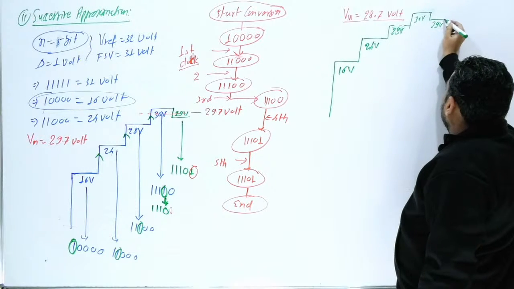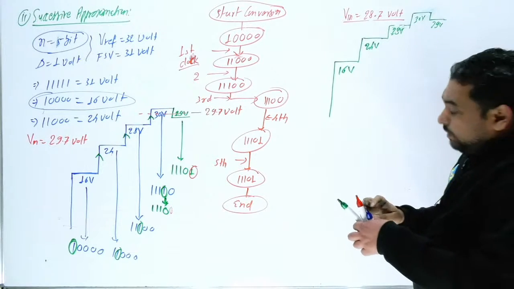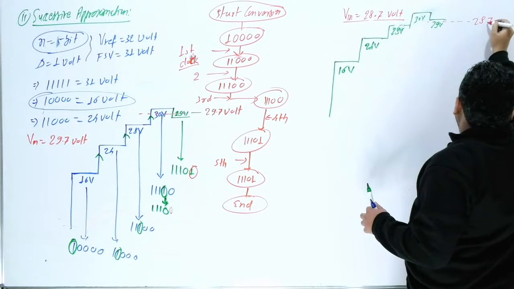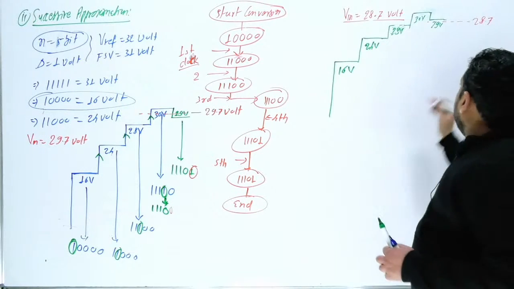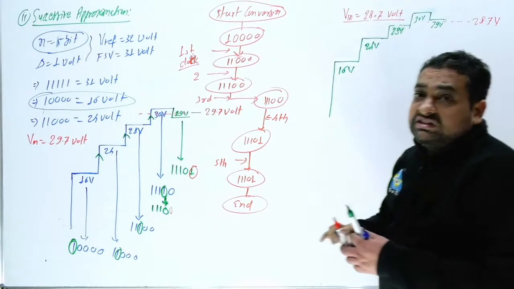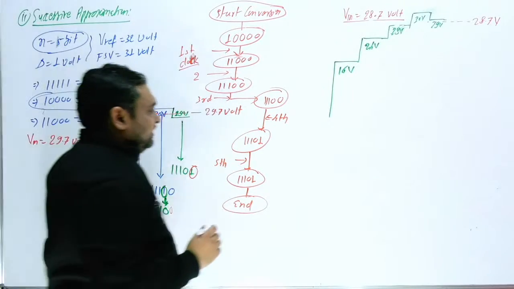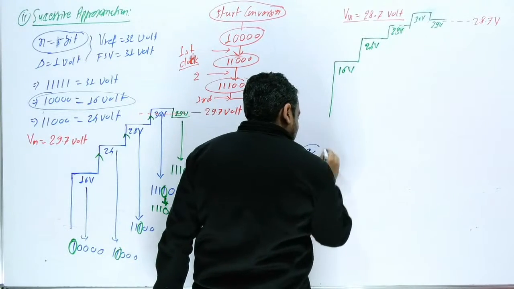Now again your input is less, then you will jump to 29. This is 29 volt, and now your input is 28.7. Your input is here, this is 28.7. So now my question is, where will you stop? Where will you stop? Now I will start my vehicle from here. This is start conversion.